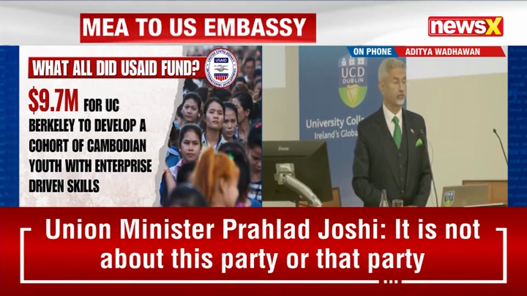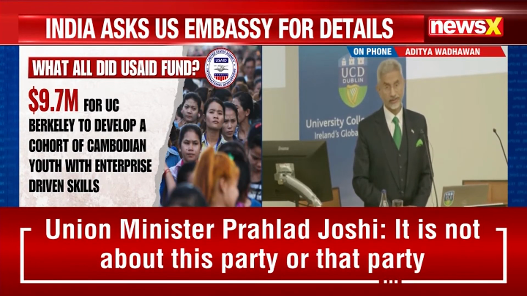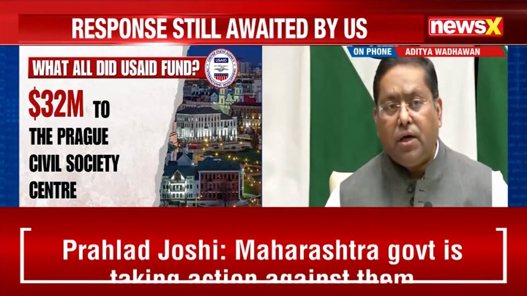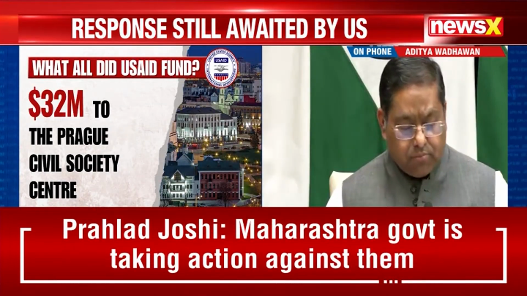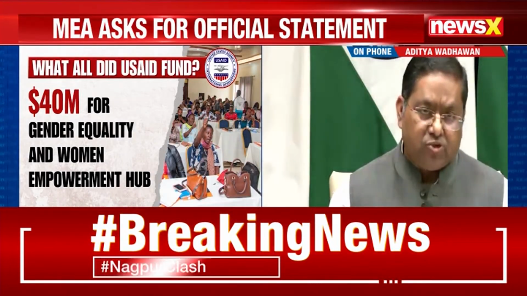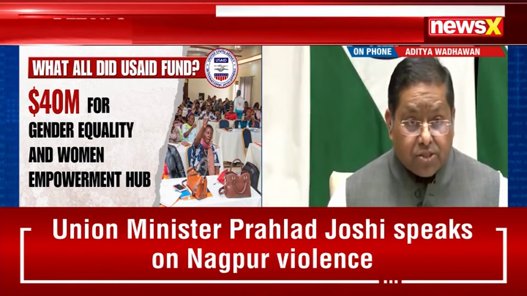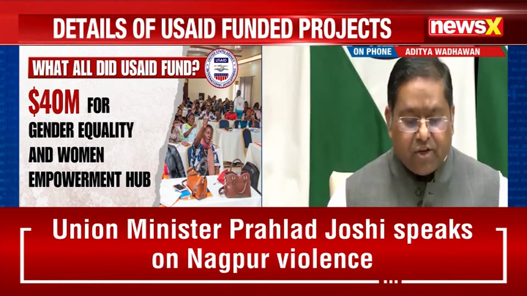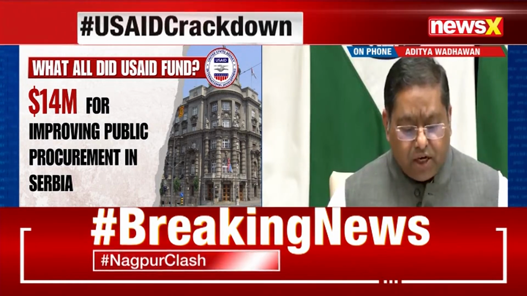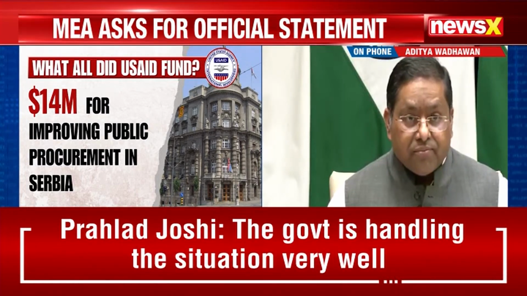So now, since these statements were made by US President Donald Trump, the Ministry of External Affairs has requested the United States Embassy to release the data of the funding of the USAID in the last few years. Where did the funding happen and how much was spent by the USAID in India?